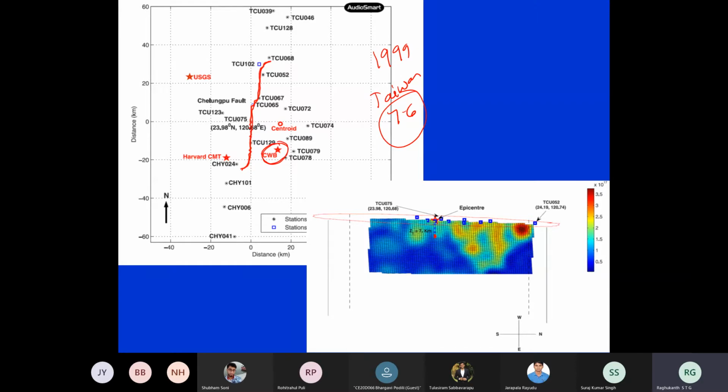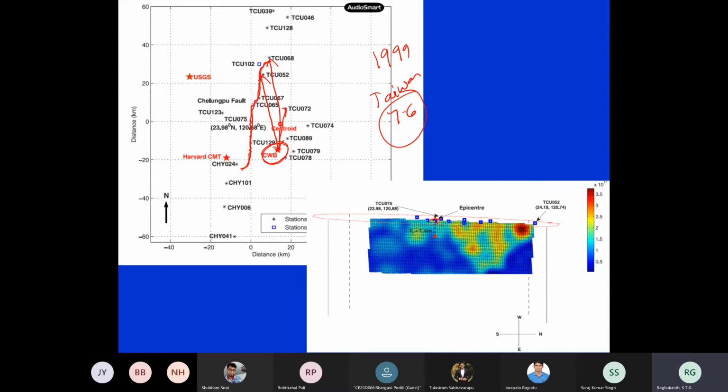Now if you see the TCU 52 station, the epicentral distance is very long, I have marked here some 50 kilometers or something. Then TCU 72, TCU 68, all have very large epicentral distances, but the ground motions are extremely high at all these stations.